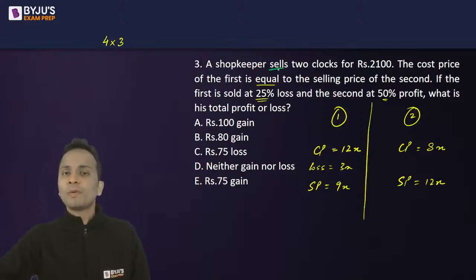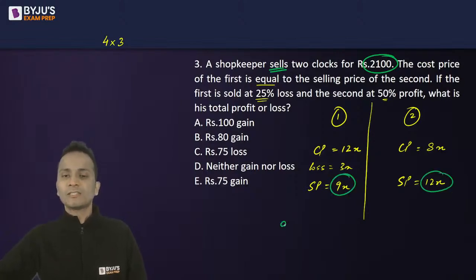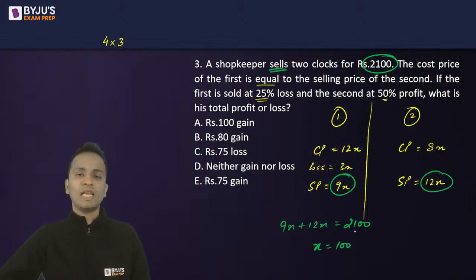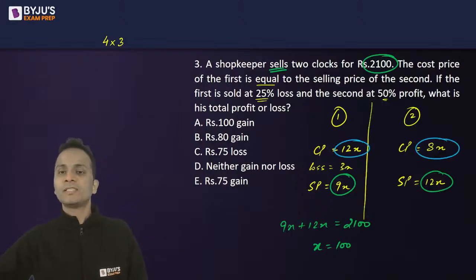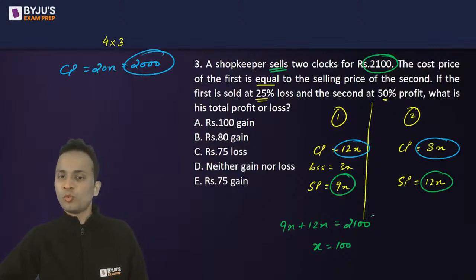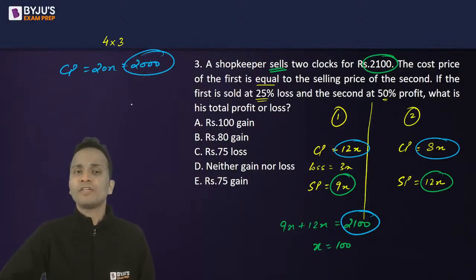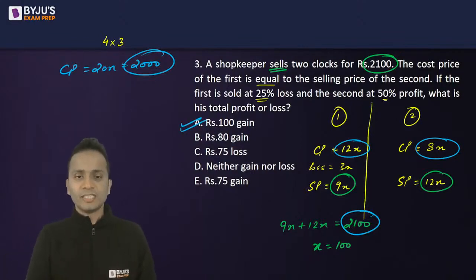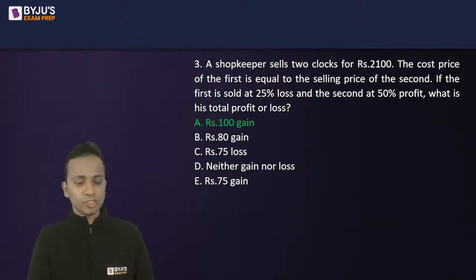The first statement says the shopkeeper sells two clocks for 2100. So the sum of selling prices, 9x plus 12x, is equal to 2100. So the value of x comes out to be 100. Done. Now we have to find out the total profit or loss. Total cost price is 12x plus 8x, 20x, which is 2000. Selling price is 2100. So we have a profit of 100 rupees. So the correct answer should be option A. Option A is the correct answer of question number 3.